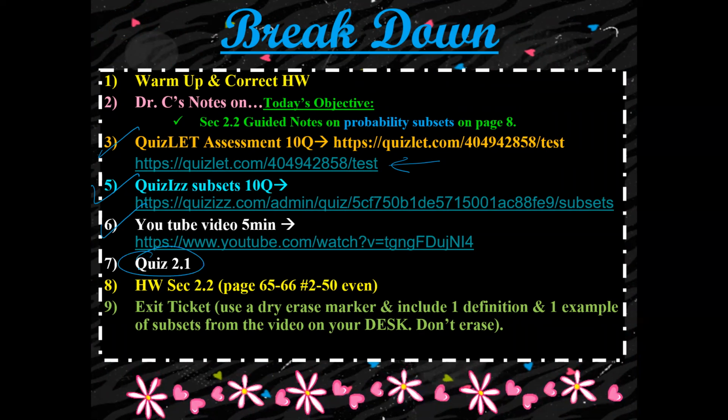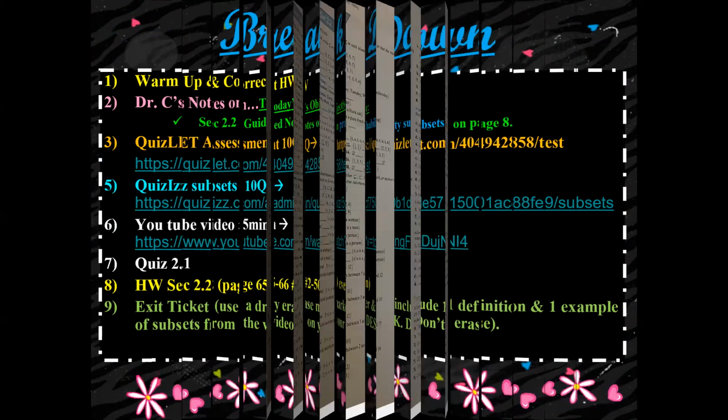You're just going to do it at home. And then tonight's homework is going to be on pages 65 to 66, 2 to 50 evens. And keep in mind that you just need to have the Google Doc link in order to access that. This is the homework. This also is on, one second, let me move this little cursor. This is also on the Google Doc. So you don't need to have a textbook. Everything is here.